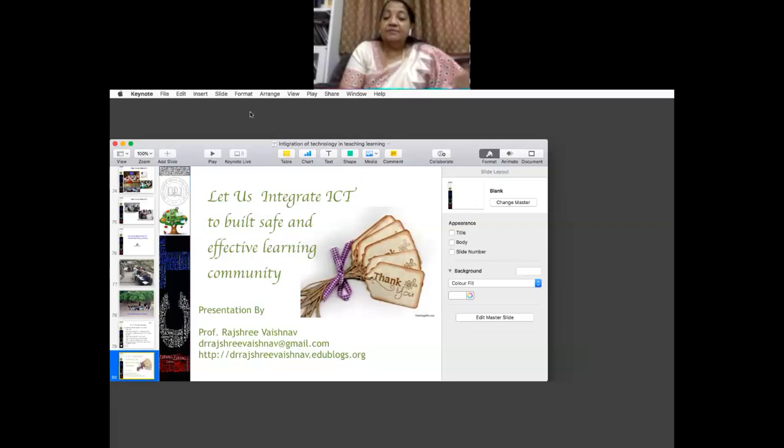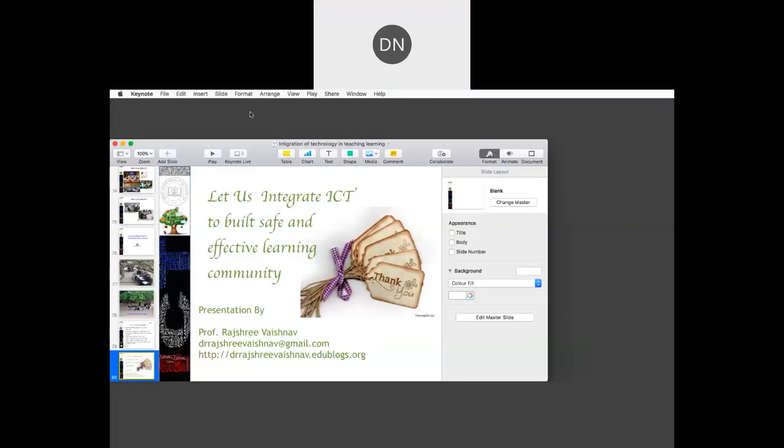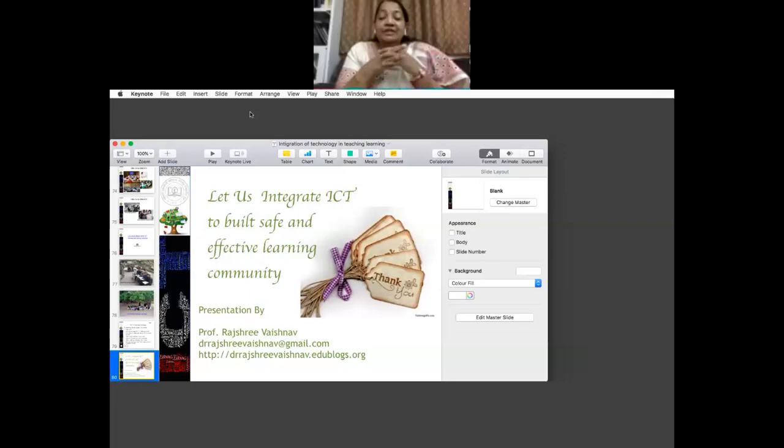Excuse me, madam. Yes sir. We know that ICT is going to penetrate in a large aspect in the education sector, madam. But there are some faculty who are reluctant to learn this new technology. How to motivate them or how to encourage them to learn these new technologies? Yes, wonderful question, sir. This is one of the reality for which I have shared with you that 5 hallmarks